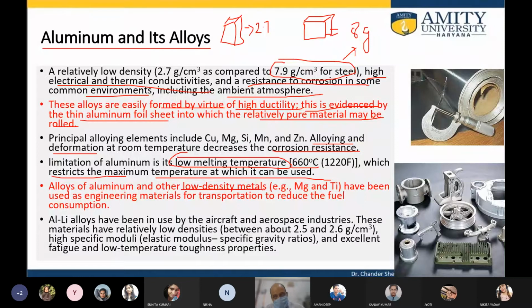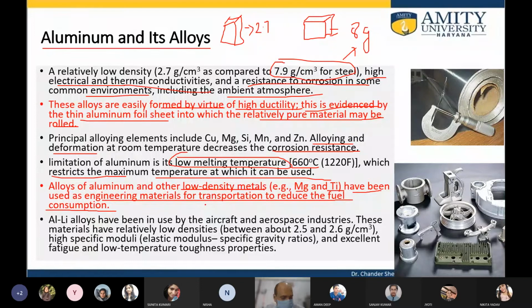If we alloy the aluminum with other low density metals, for example magnesium and titanium, you will see the alloys and application of magnesium titanium in the next few slides. With other low density metals, this has been used in engineering material in transportation for the reduction of fuel consumption, etc. So one lightweight metal is alloyed with, suppose, aluminum zinc, aluminum magnesium, aluminum titanium. This kind of alloys have been proven to be very useful in many applications, specifically in transportation.